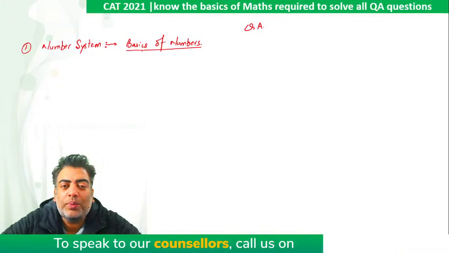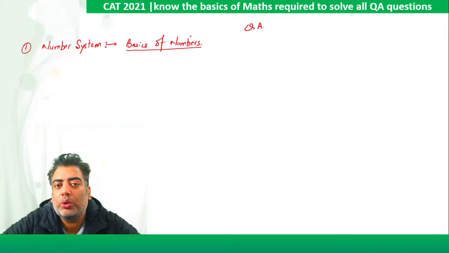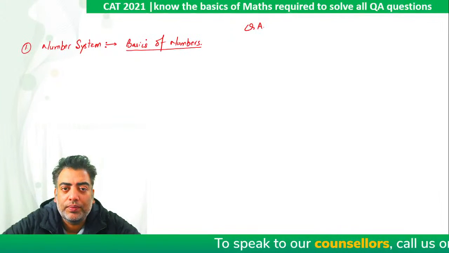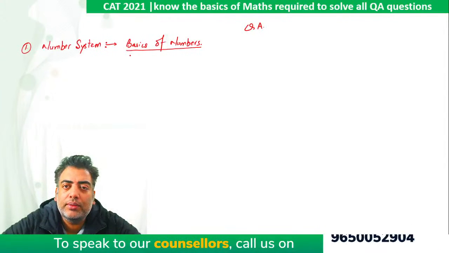There are so many operations that we used to do in our school days, but we take them quite lightly and we do not know how to use them. If you know the basics but you do not know how to use them, then again it will be a problematic situation. So first of all, we must know all the basics of numbers.